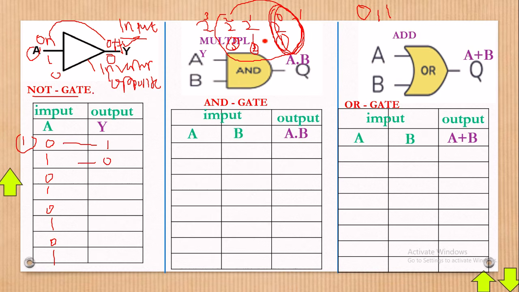Now what I'm doing here is a truth table. This one here is the truth table for a NOT gate. When you have a 0, you get a 1. Opposite. When you have a 1, you get a 0. So this one is the truth table for a NOT gate.